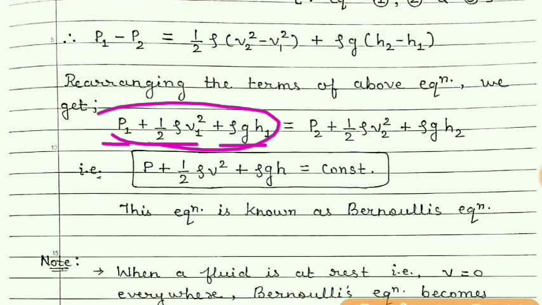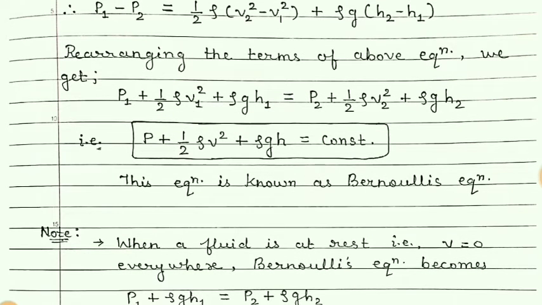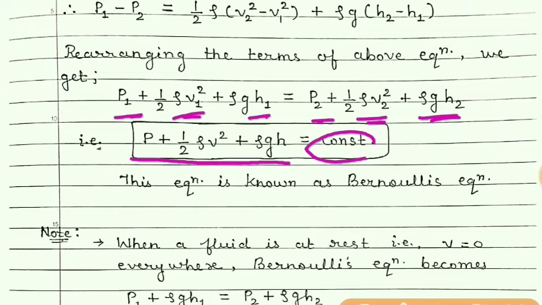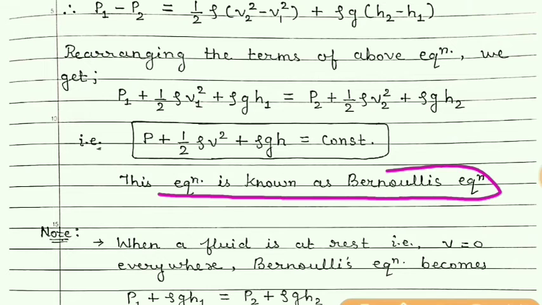So this is on the left side and the terms with 2, that is P2 plus half rho V2 square plus rho g h2 on the right hand side. Finally, we can write P plus half of rho V square plus rho g h is equal to constant, because you can see on both the sides the terms are similar. So this is the equation known as Bernoulli's equation.